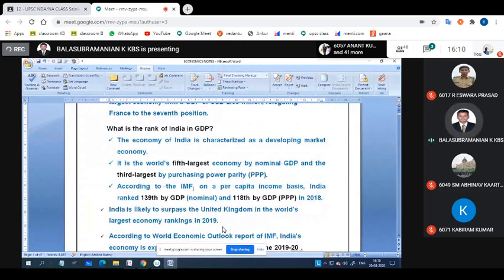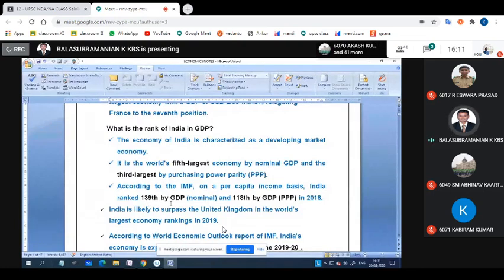According to the IMF, International Monetary Fund, on a per capita income basis, India ranked 139th by GDP. Do you know how to calculate per capita income? Total income divided by total population. If you divide the fifth-position GDP by the population, we are 139th rank.